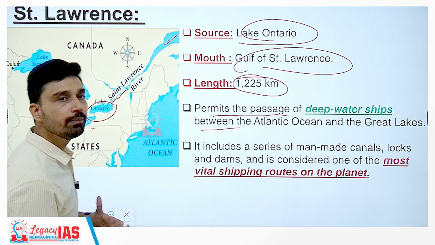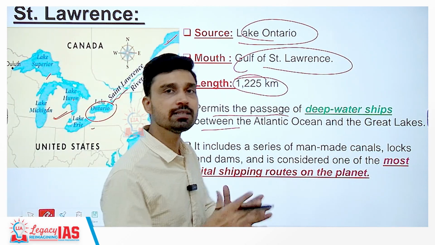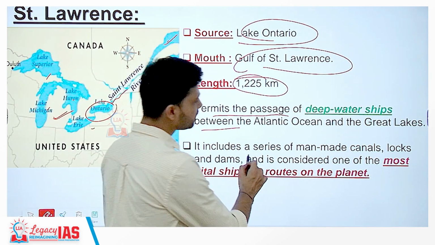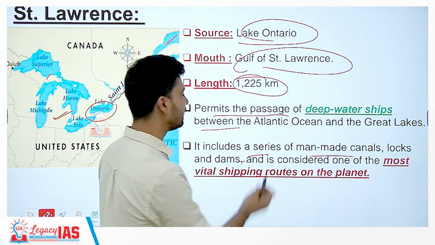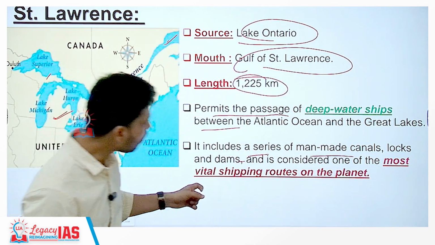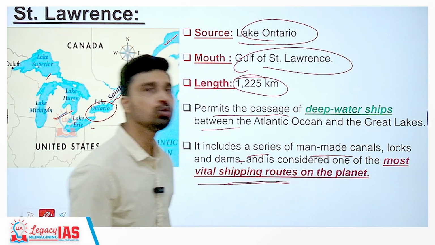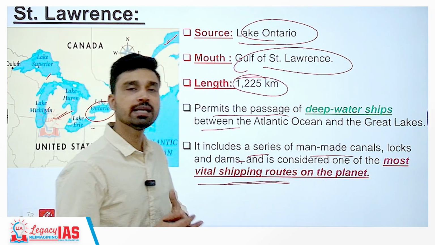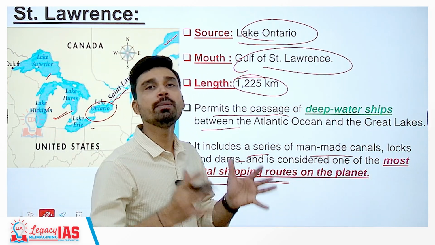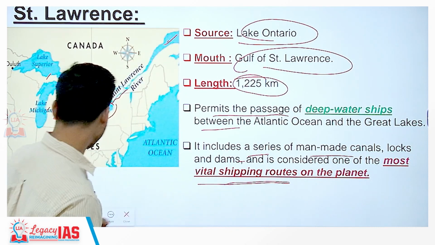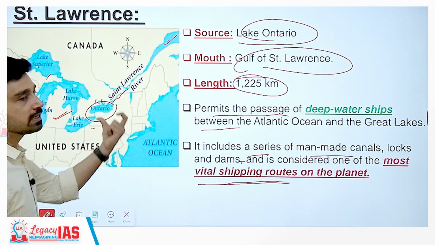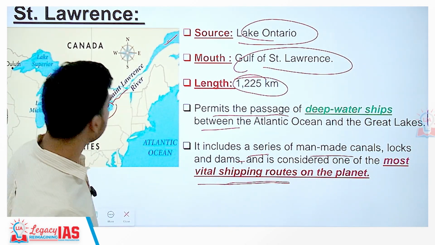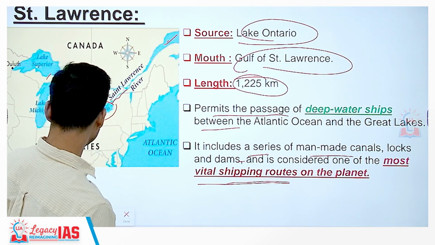So, it helps them in both export as well as import purposes. It includes a series of man-made canals, locks and dams, and is considered one of the most vital shipping routes on the planet. In other words, we can say that it is the economic lifeline of the entire North American continent, because it has a strategic location at the border of the US and Canada.